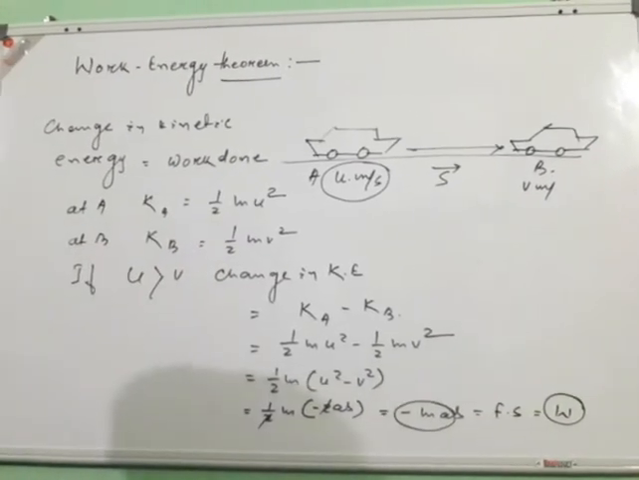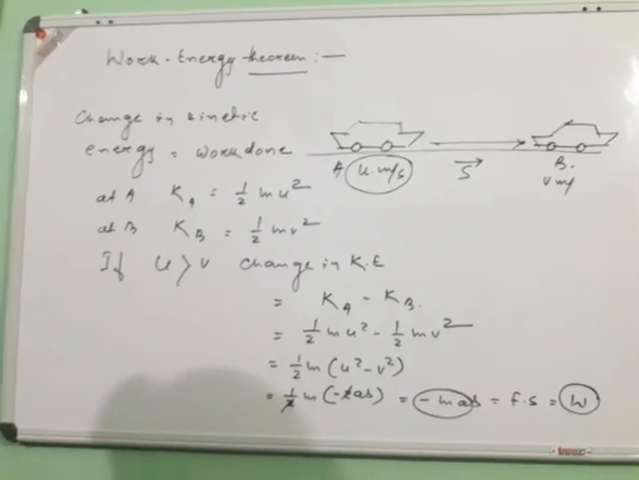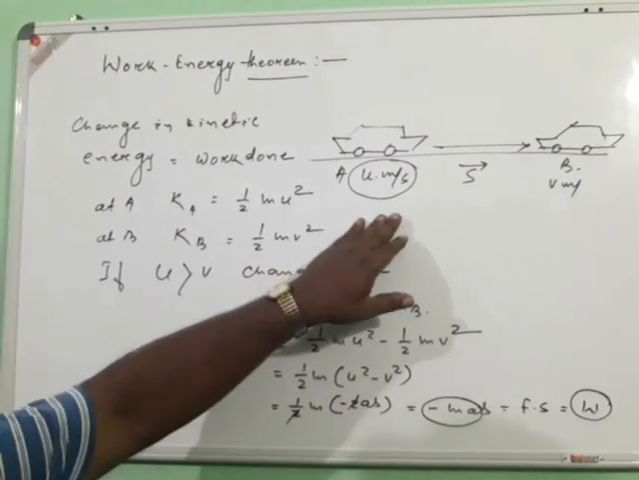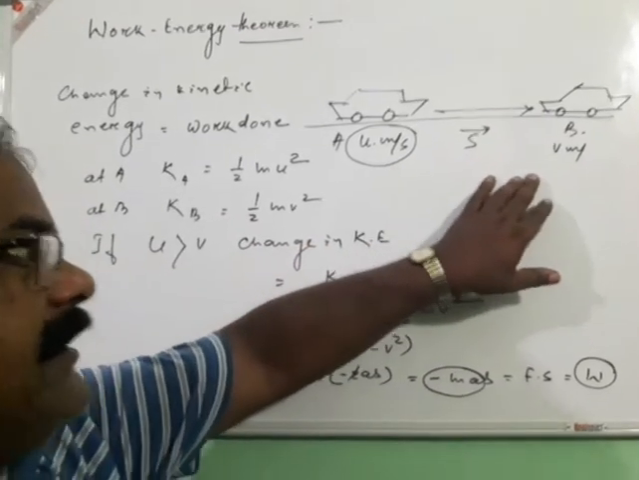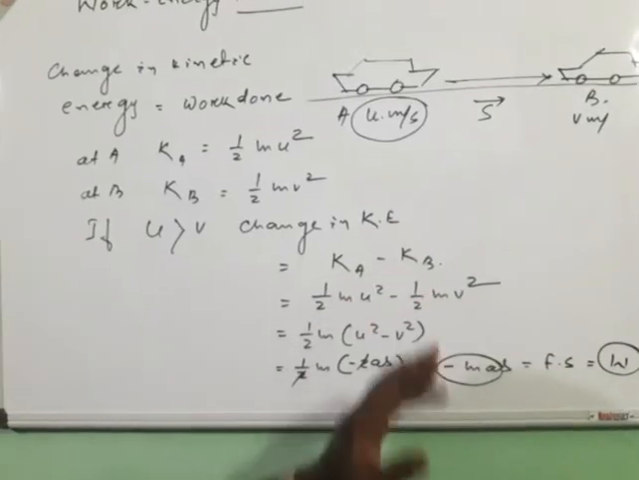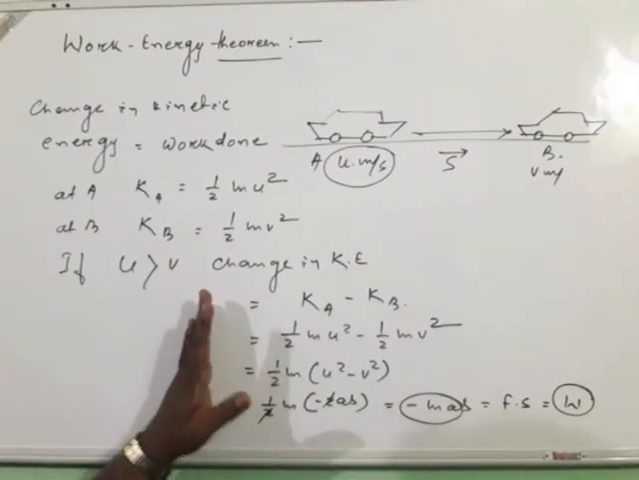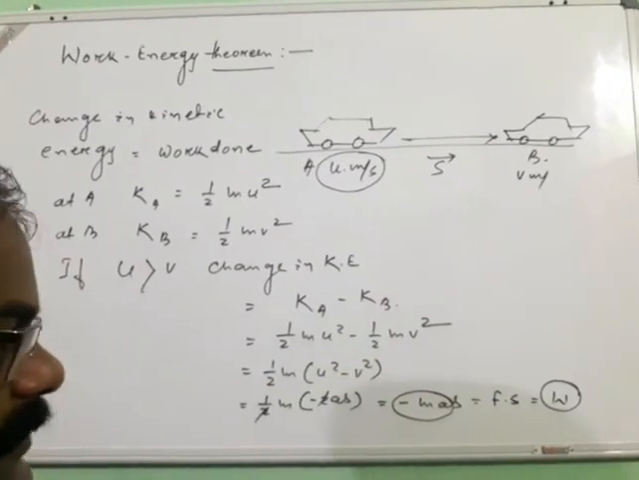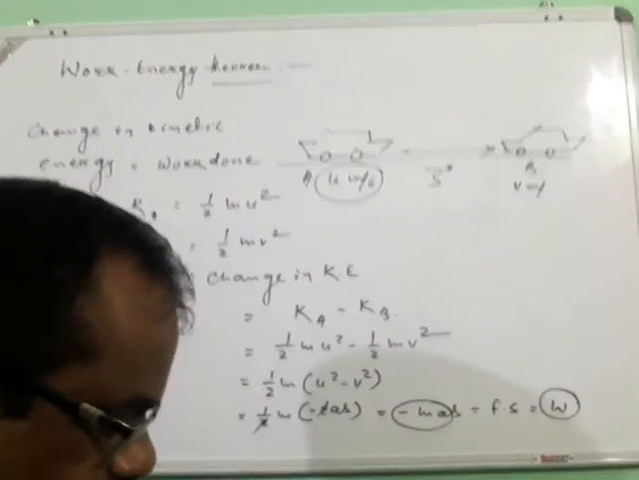So at any cost we have seen how much the kinetic energy changes whenever a body moves from one place to another with a displacement of s. In such cases the change in kinetic energy is every time equal to the work done by the body moving from one place to the other.